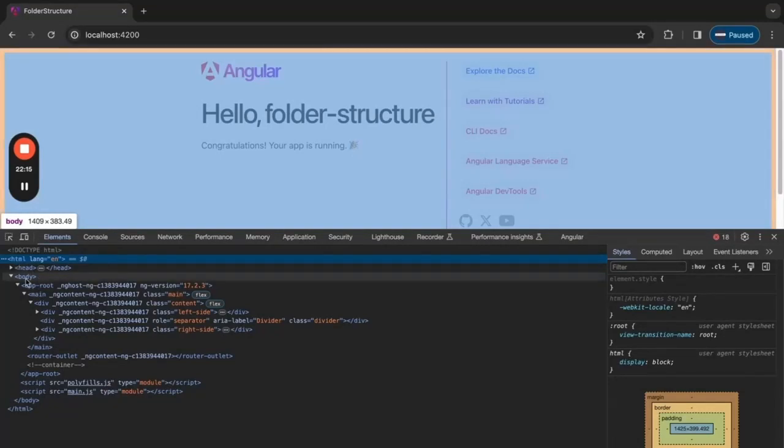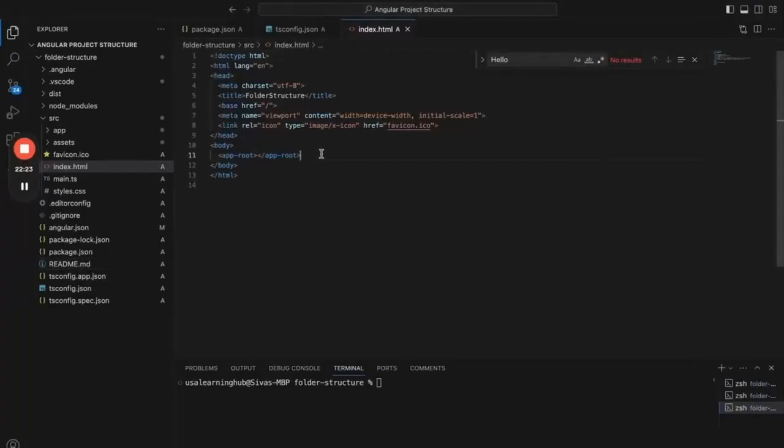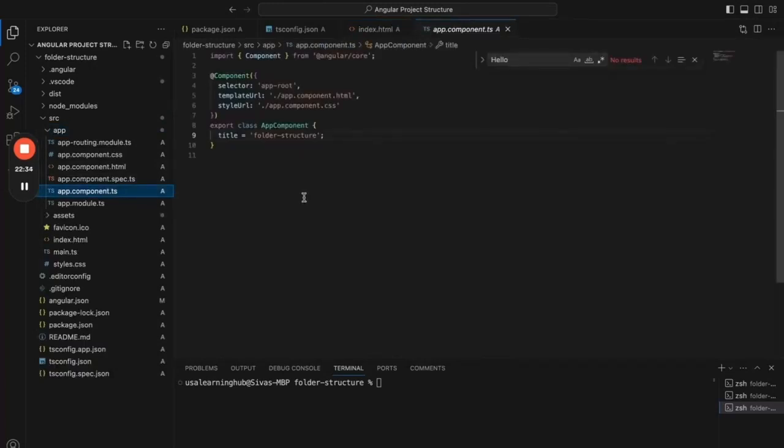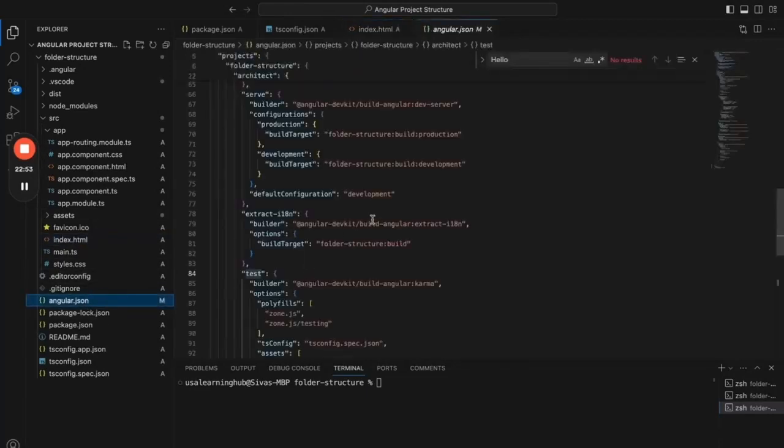Within this HTML file, there is a body. Within the body, the app component is rendered right now, in this app root. And if you see the app component, there is a selector called app root, right? That means in the index.html, we are referring to that app root. When we run the application, this index.html is going to be rendered based on the instructions in angular.json.